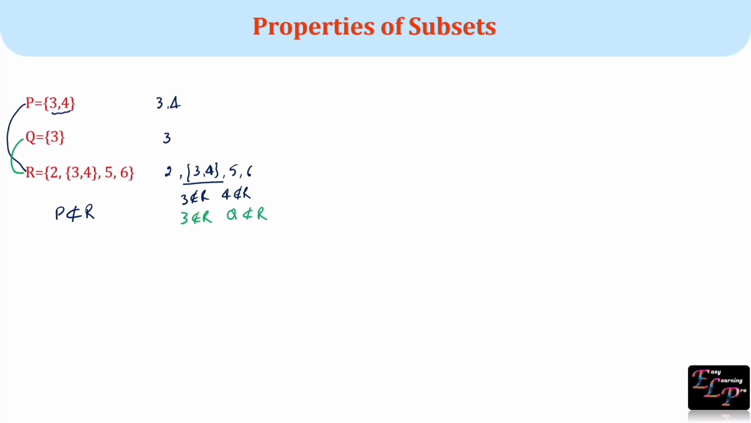Consider set A with the element set {3, 4}. Here, the set {3, 4} is an element of set A. Now, if you compare set A with R, the set {3, 4} is an element of A, and the set {3, 4} is also an element of R. So we can say A is a subset of R.